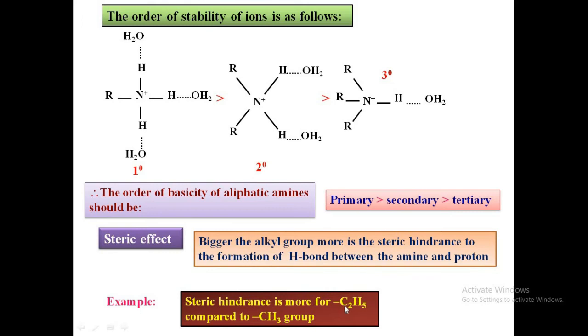In ethyl group, students, we are having C2H5, whereas in case of methyl, only one CH3 group is there. So steric hindrance would be maximum in case of ethyl when compared to that of methyl.